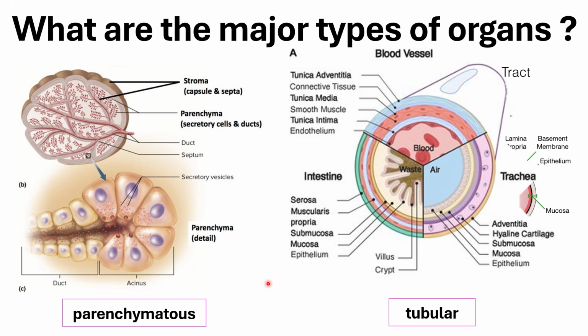And in reality, when you use high magnification, you will be able to see that they have mini lumens inside. So depending on the point of view that you use, maybe we can also say that it's actually a little bit tubular when you view it in high magnification. But grossly, when you see it, you will not see a major big lumen inside. Okay? So always remember, guys, moving forward, that in the study of histology or organology, we will be discussing the major types of classifications and the basic structures.